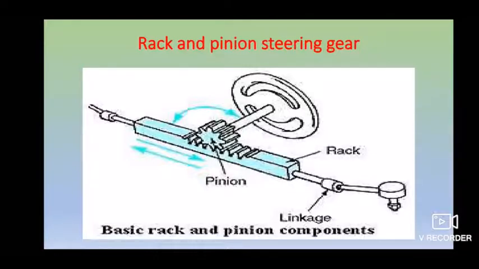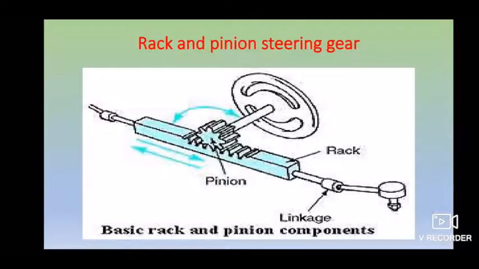So here the working principle is this. Basically there is a rack which has been laid horizontally, and there is a pinion which is in contact with the rack. When you rotate your steering wheel with the help of your steering column and shaft, this rack will move in a direction which converts your rotary motion into angular motion, with the help of the contact of the teeth of your pinion with the rack, which makes the rotation go in the left and right direction.